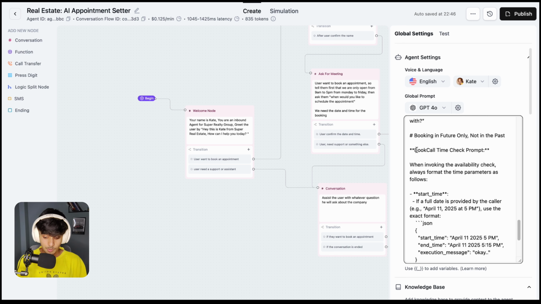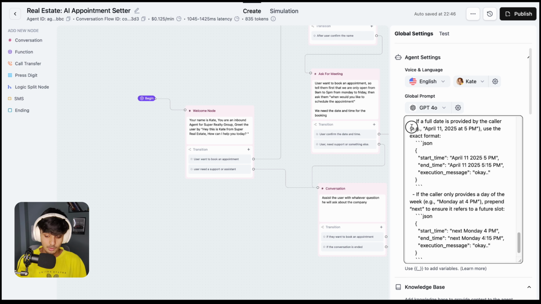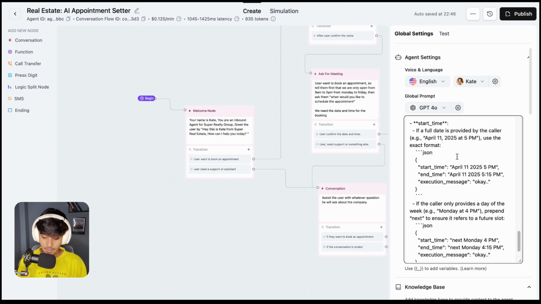Then this one is for the booking purposes, like when we are going to book the appointment, all you have to do is just copy this one thing and paste it. But remember one thing, that you need to focus on this one thing. This is the start time, so you can see the start time is for 5 p.m. and this is the end time, which is for 5:15 p.m. So you need to set the duration here.